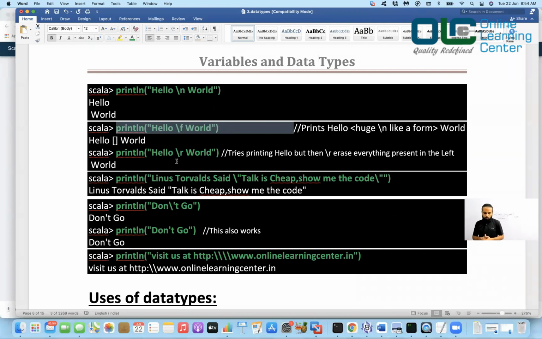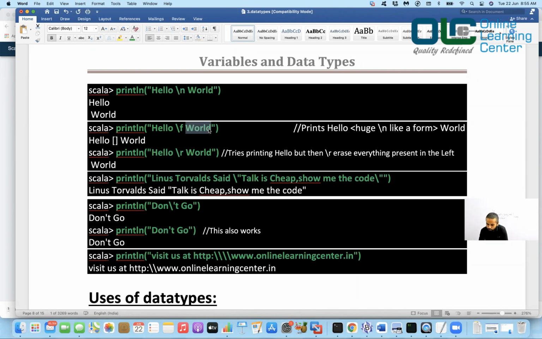When you say \f, that means I'm done till here and take me to the next page. Then on the next page you start printing world. So you should see hello on one page, and world on another page. So that's what it is.